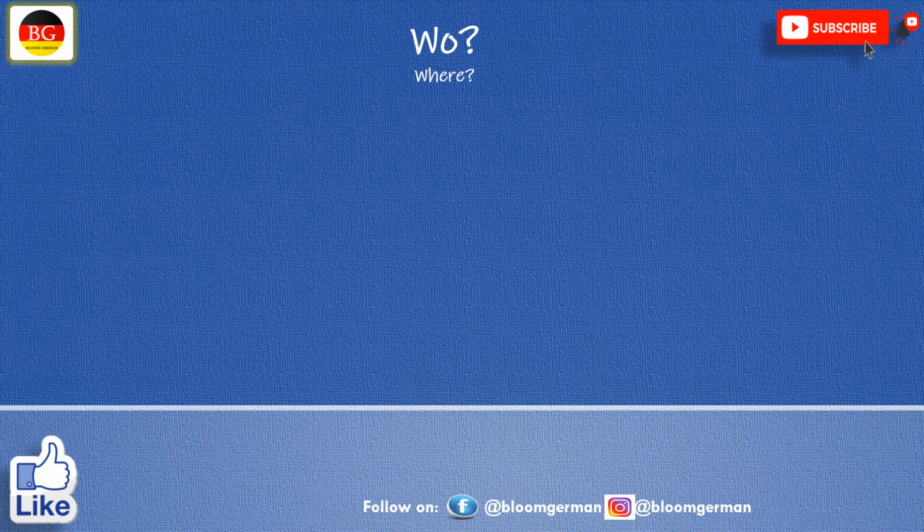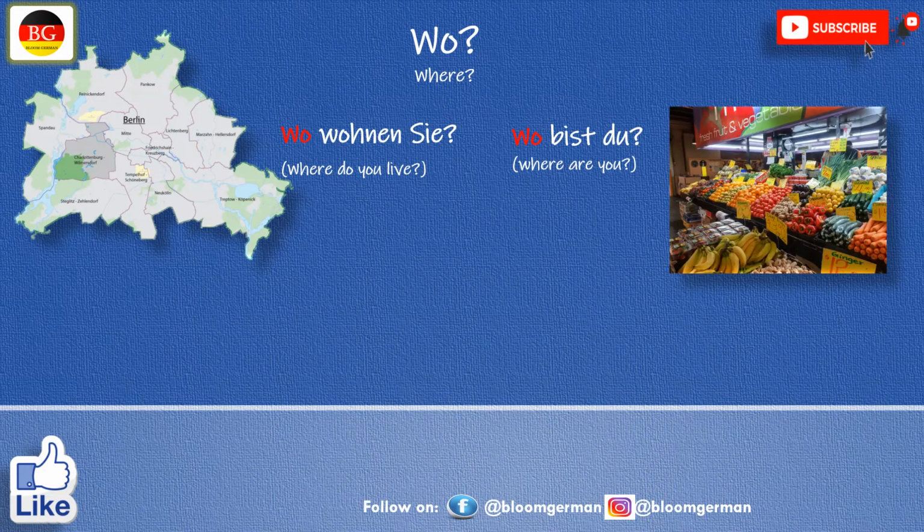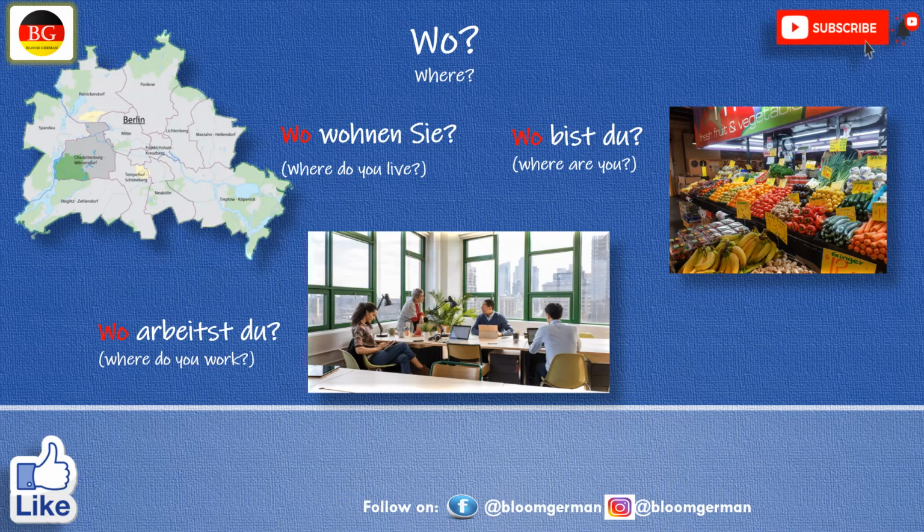Wo means where. First question is: Wo wohnen Sie? Where do you live? This is a map of Berlin. Now I want to form a sentence: Ich wohne in Berlin. Now this is my answer. Wo bist du? Where are you? Suppose I am in a vegetable market. Now the answer can be: Ich bin in dem Marktplatz, der Marktplatz. Wo arbeitest du? Where do you work? Ich arbeite bei BMW.